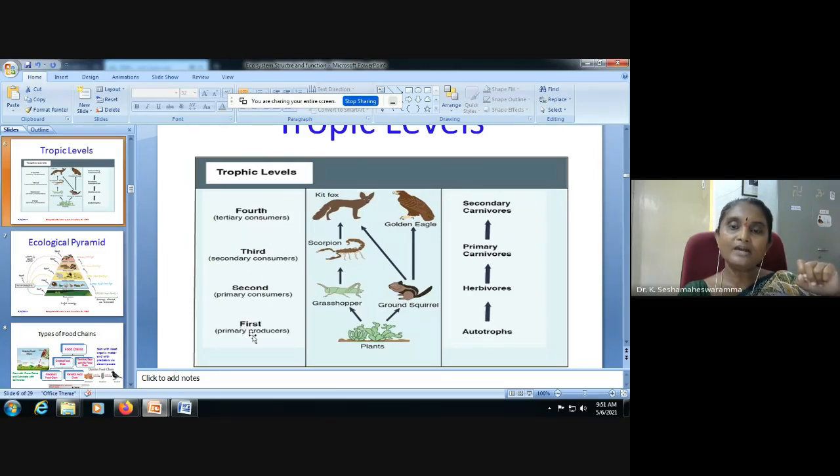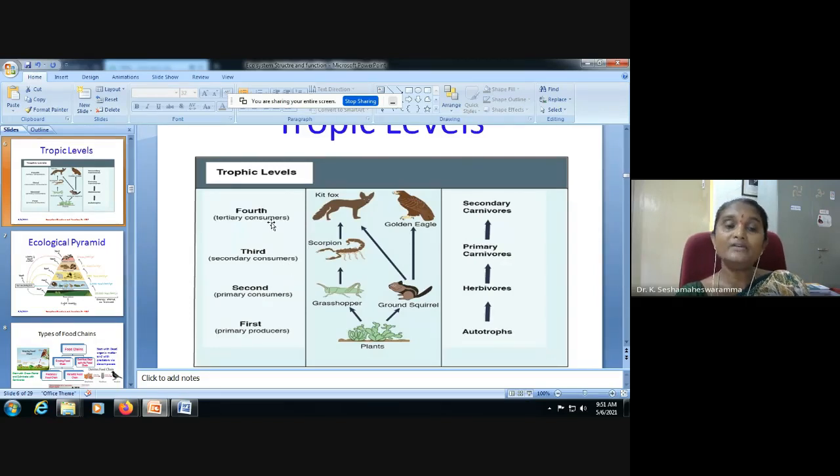The first trophic level has autotrophs, that are producers. The second trophic level has herbivores, the primary consumers. The third trophic level represents primary carnivores. They are secondary consumers.